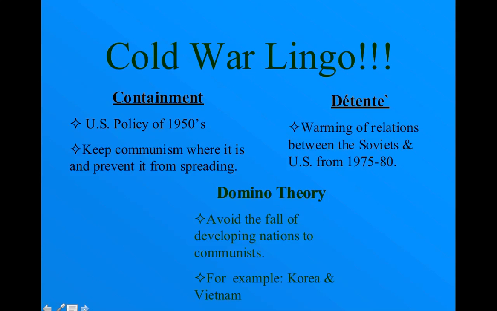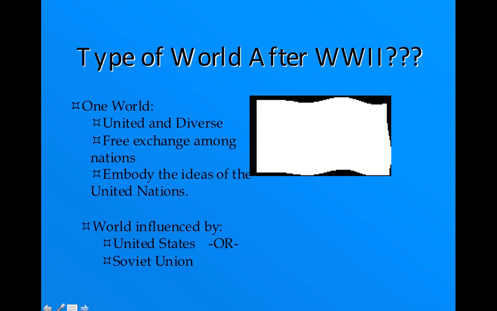Some of the things to keep in mind: containment, which is a U.S. policy of containing communism. Détente is the warming of relations we'll see within the relationship between Nixon as well as Nikita Khrushchev. We also take a look at the domino theory, conceived by Dwight D. Eisenhower, again avoiding future countries becoming communist, a trickle-down effect, as we see with Korea and Vietnam.